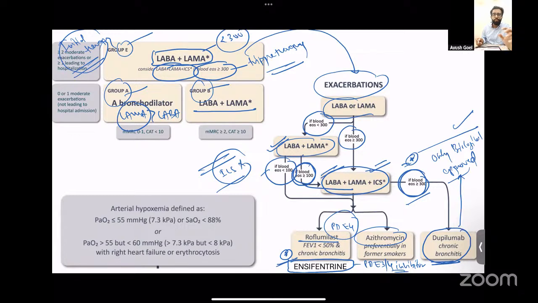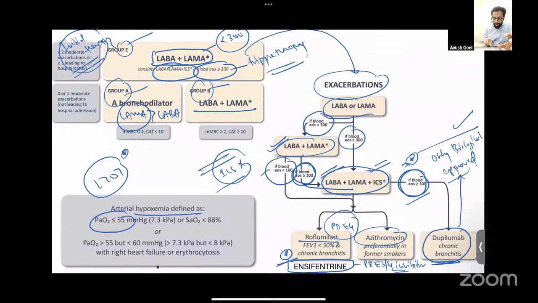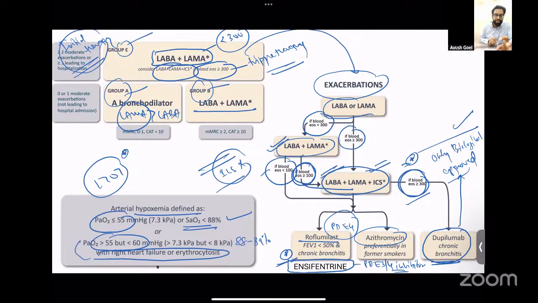Lastly, we know that COPD patients can have chronic hypoxia. Therefore, these patients might require long-term oxygen therapy. So you need to know the indications or cutoffs at which we give the patient long-term oxygen therapy. If the PO2 is less than 55 or the saturation is less than 88%, then you should be prescribing long-term oxygen therapy. Or if the PO2 is between 55 to 60, that is the saturation is between 88 to 89%, and the patient has either right heart failure or secondary polycythemia, then again the patient should be given LTOT.